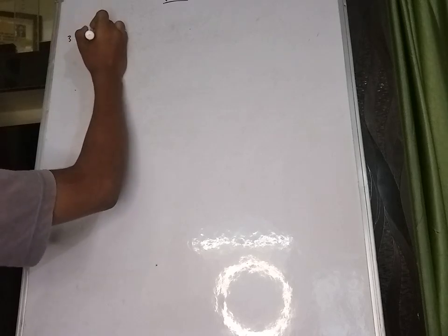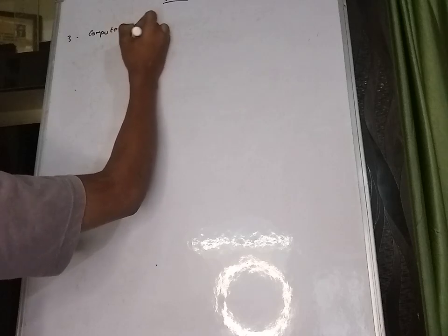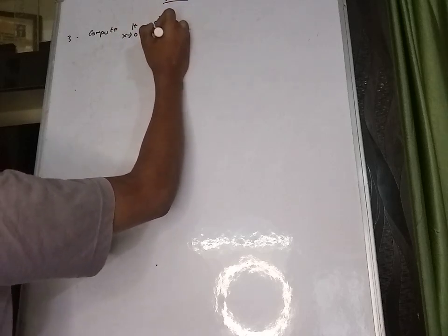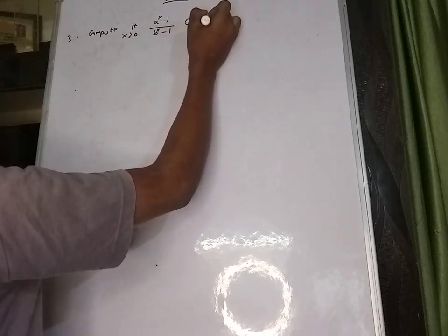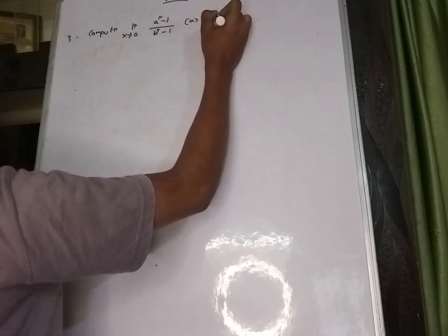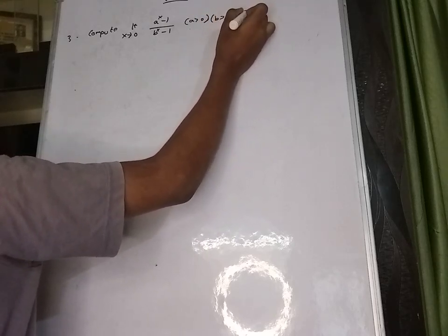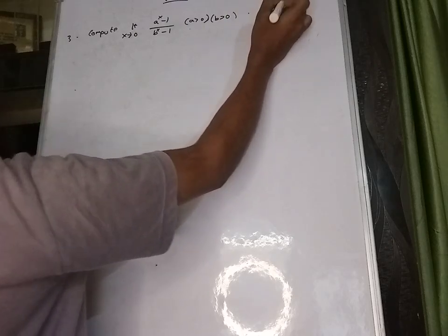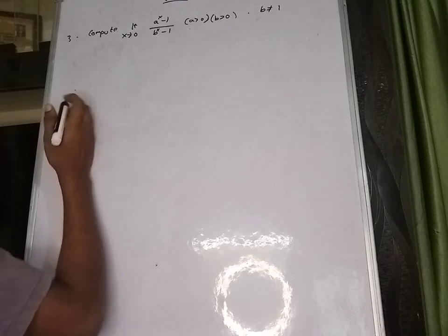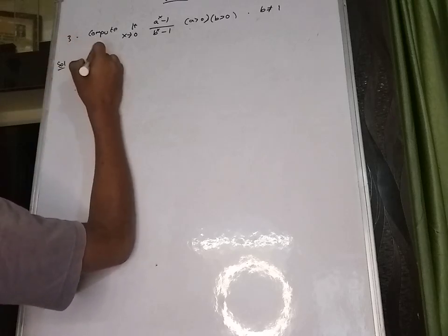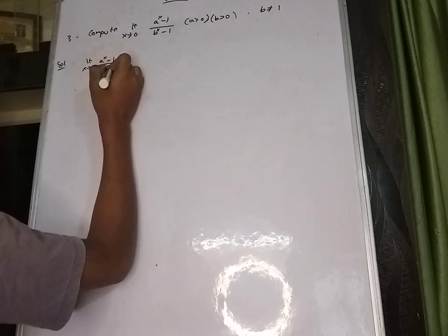Third question: compute limit x tends to 0, (a power x minus 1) divided by (b power x minus 1), where a is greater than 0 and b is also greater than 0, and b is not equal to 1. Okay, b is not equal to 1. So solution: limit x tends to 0, (a power x minus 1) divided by (b power x minus 1).